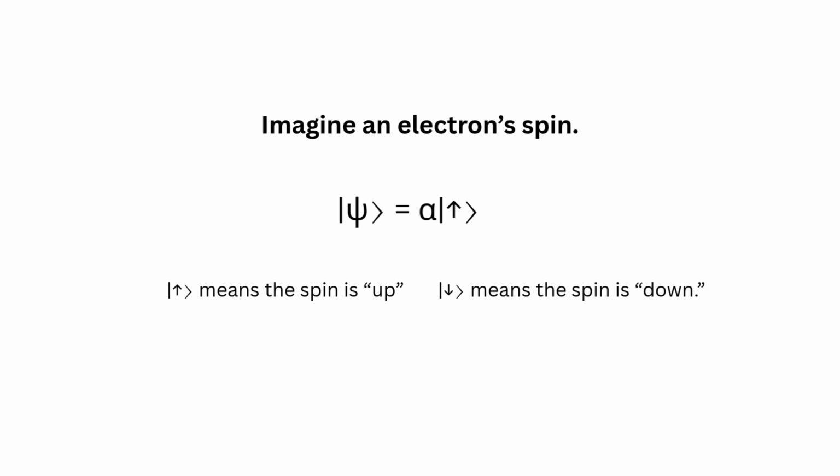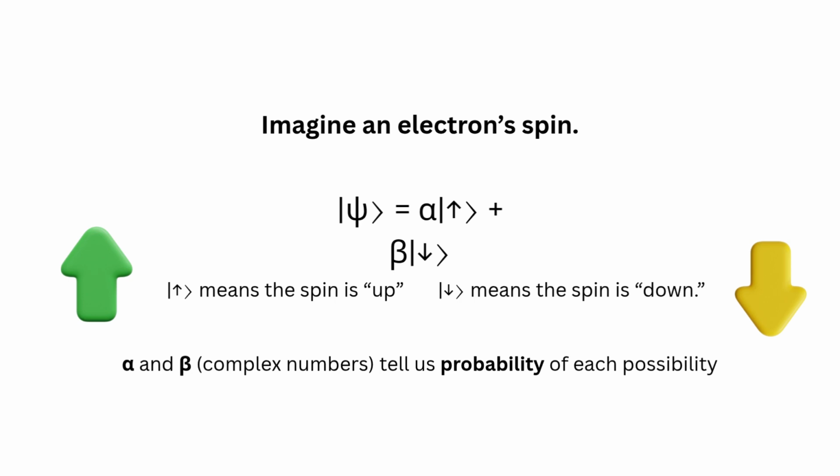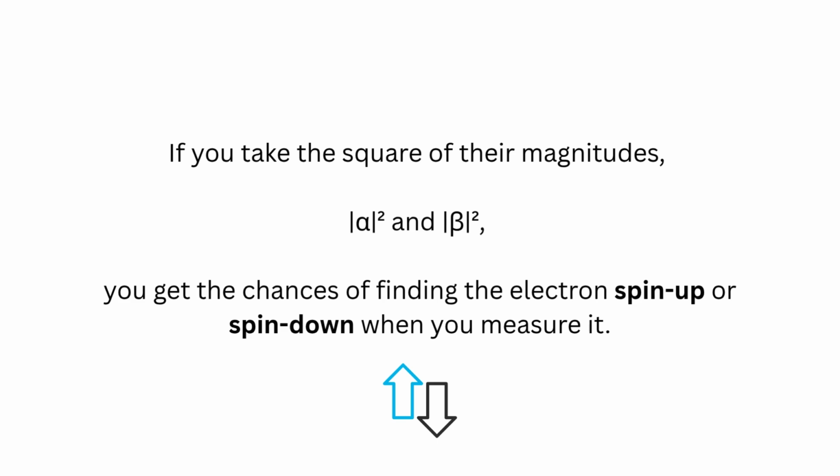For example, imagine an electron spin. We can write it like this: ψ = α|↑⟩ + β|↓⟩. Here |↑⟩ means the spin is up, and |↓⟩ means the spin is down. The numbers alpha and beta, we call them complex numbers, tell us the probability of each possibility. If you take the square of their magnitudes, |α|² and |β|², you get the chances of finding the electron spin up or spin down when you measure it.